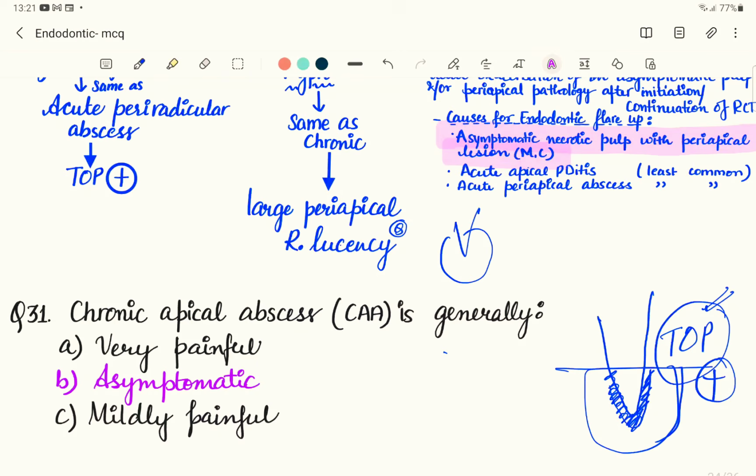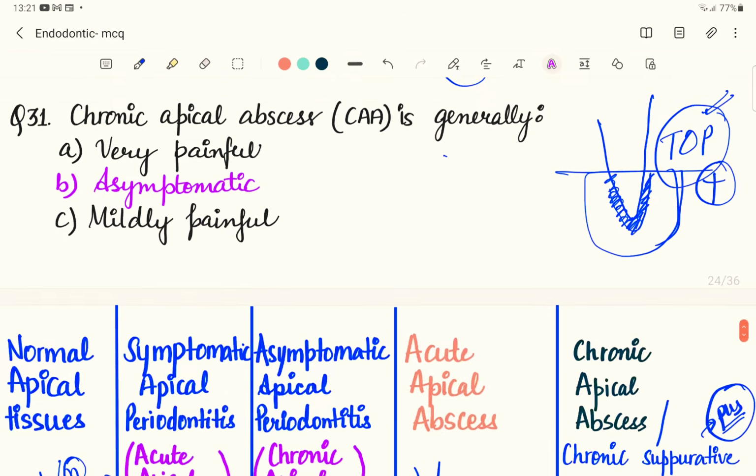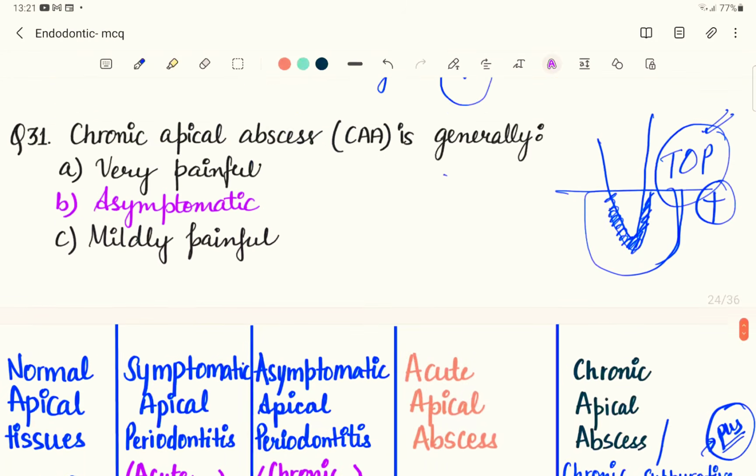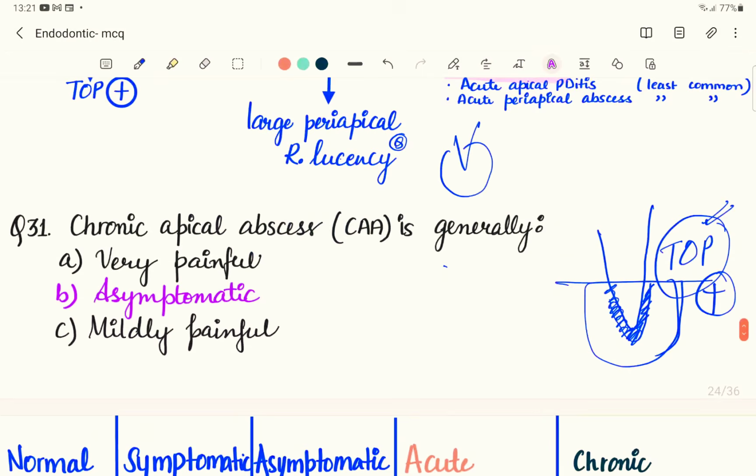In fact, if you have a look at the radiograph of a chronic apical abscess, it will have diffuse radiolucency. And if you remember, this chronic apical abscess can develop over the time period into a phoenix abscess, which we have covered in the previous question. That acute exacerbation of the chronic apical abscess is known as a phoenix abscess.